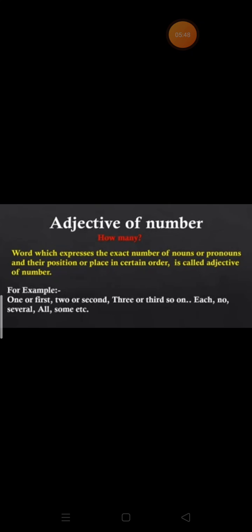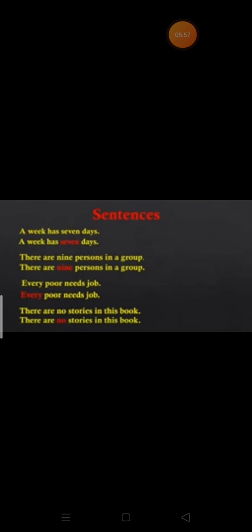And if we talk about adjectives of number, which give us a number, these words are used with countable nouns. Looking at the examples: a week has 7 days. So we have an exact number of how many days there are in a week: 7. There are 9 persons in a group. Again, how many persons? 9.